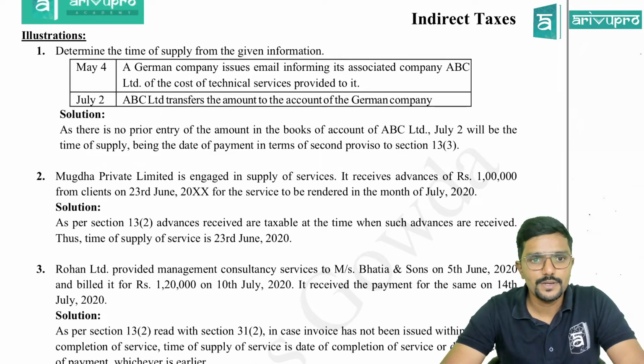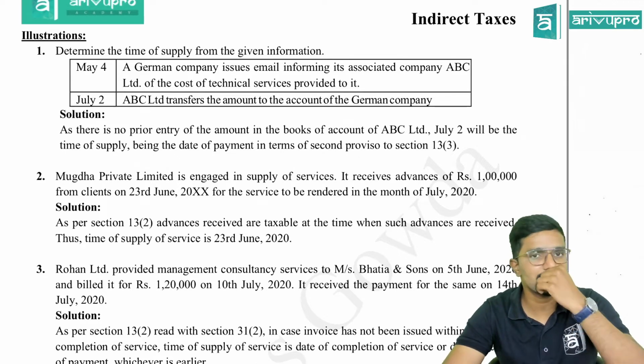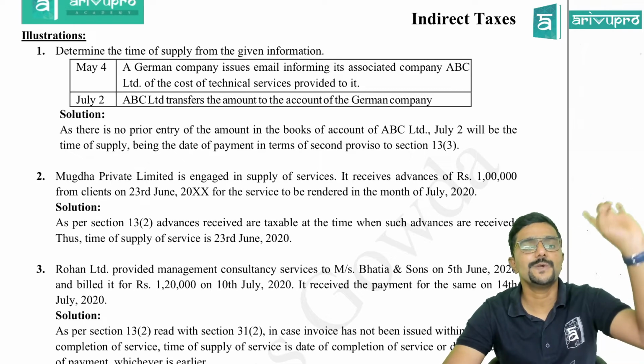May 4th, a German company issues email informing its associate enterprise, ABC Limited, of cost of technical services provided to it. July 2nd, ABC Limited transfers the amount to the account of German company. So date of payment is July 2nd. And it is a transaction between associated enterprise. So you need to apply proviso.